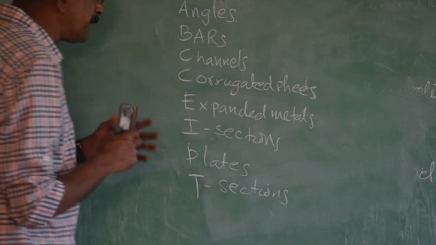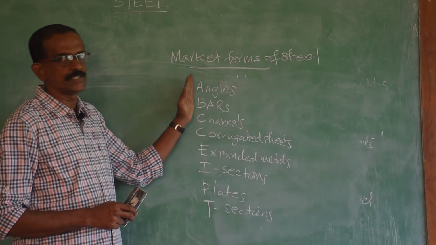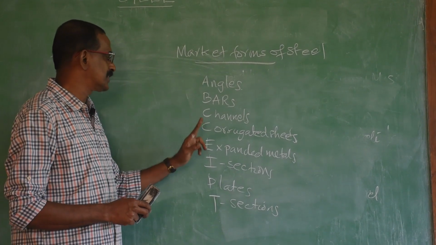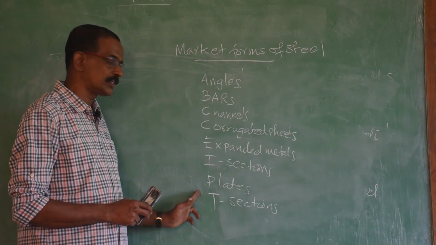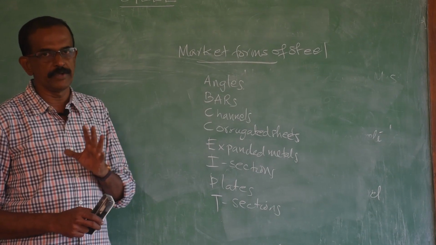So, these are the main or important market forms of steel: angles, bars, channels, corrugated sheet, expanded metal, I section, plate and T section. Now, we will see one by one.